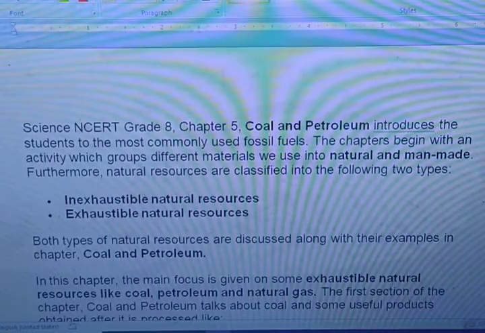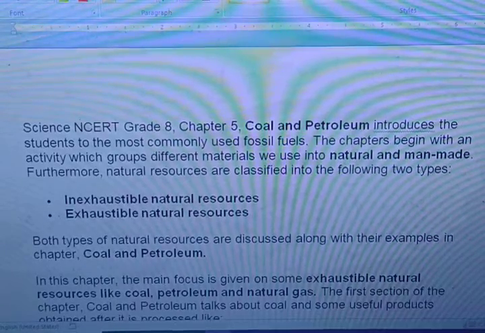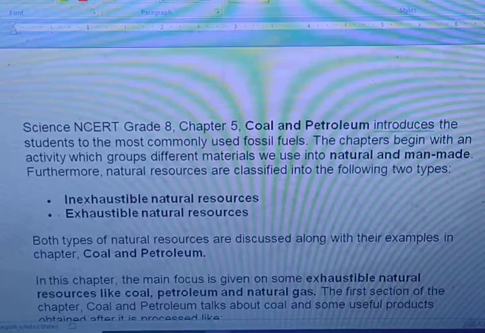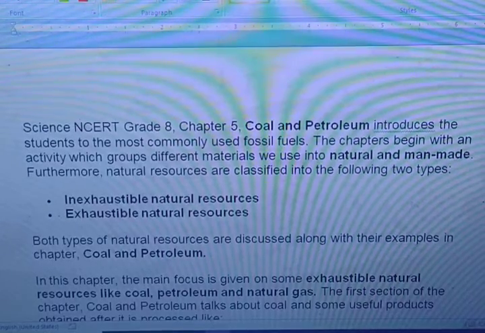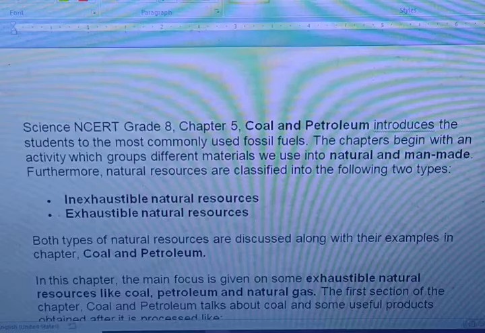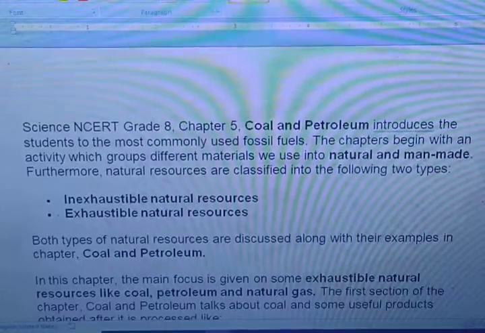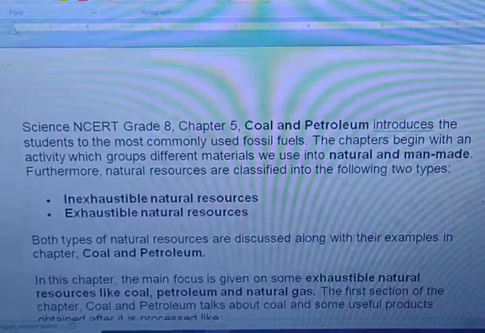As you are writing the complete NCERT solution in your notebook, it's very necessary to write all these question answers in your notebook, because these question answers are very important. When school reopens, we will not have time to write, so it's a humble request to all of you to write all these question answers in your notebook. So let's start with chapter number 5, coal and petroleum, right?